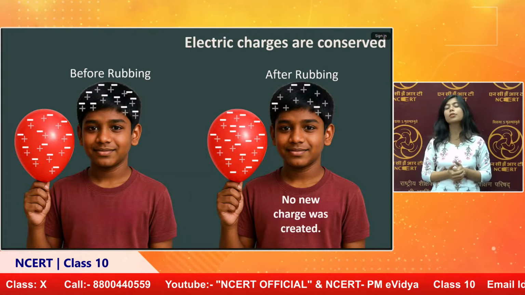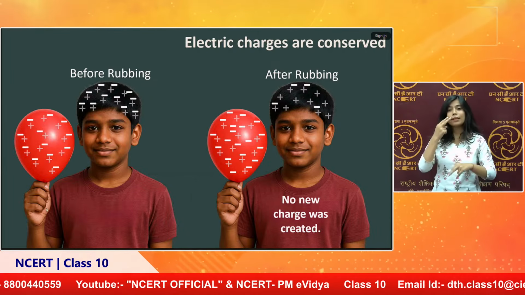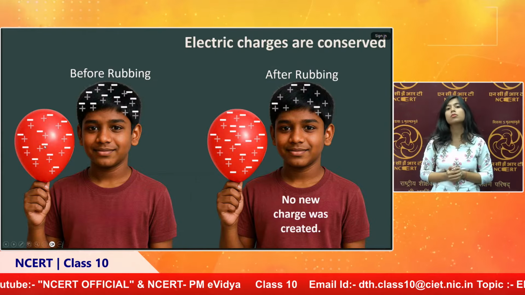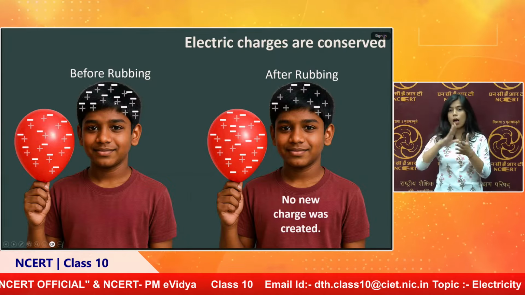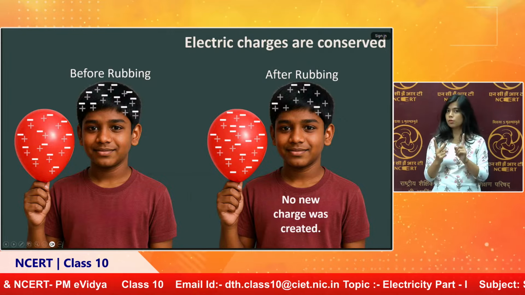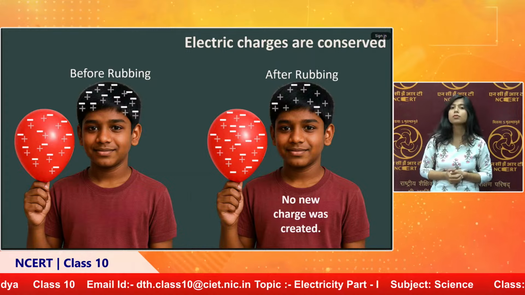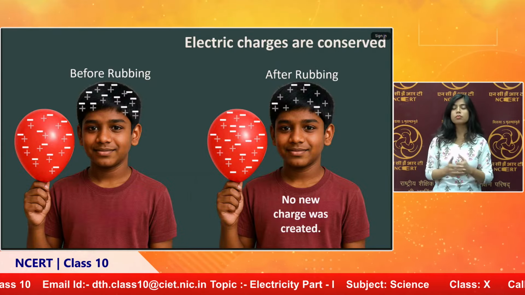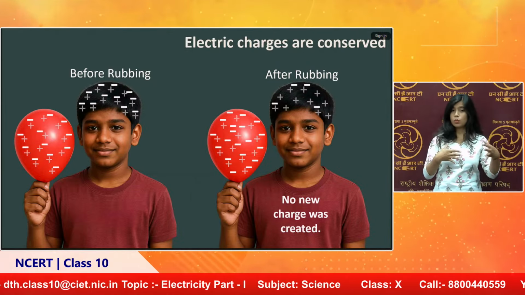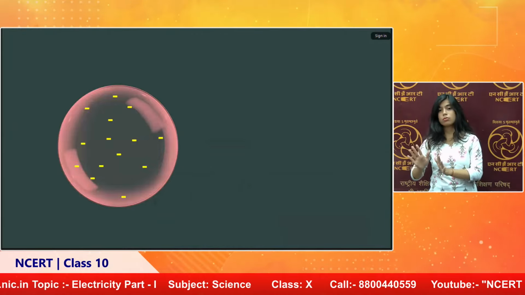These electric charges are conserved, because the total number of charges in the first case, balloon and hair, is equal to the total number of charges in the second case. After rubbing also, the same number of charges is in that system; no new charge was created. So, we can say that electric charges are conserved. We cannot create new charges. We can transfer the charges from one place to another place.